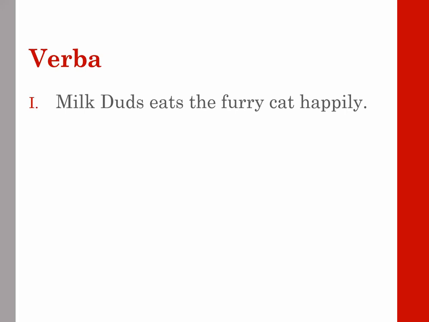So, verba. Here are some exempla de verba, examples of verbs. Well, sentences containing verbs. I'm going to go ahead and tell you guys, Milk Duds, his name will appear in here. Milk Duds est meus canis. He is my dog, my meus canis dog. So, that's what's going on there. It's not the candy.